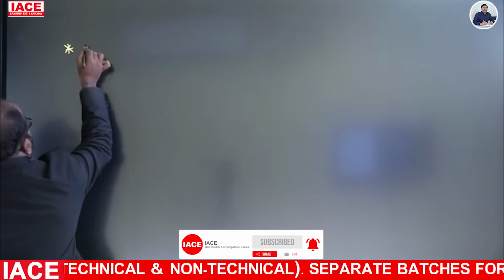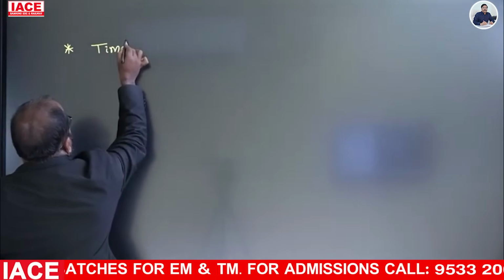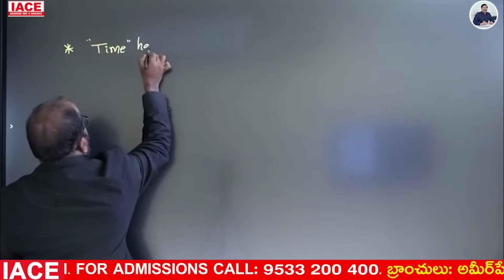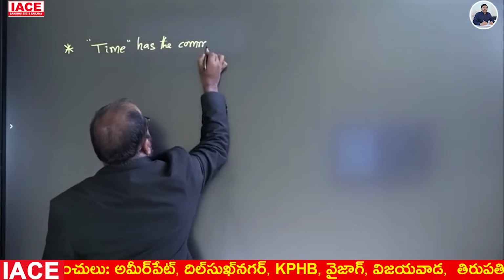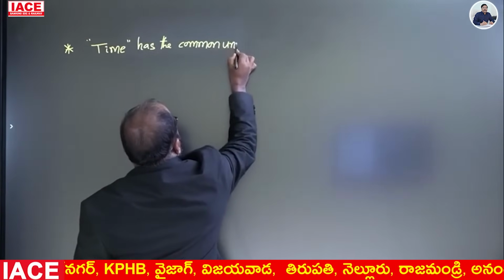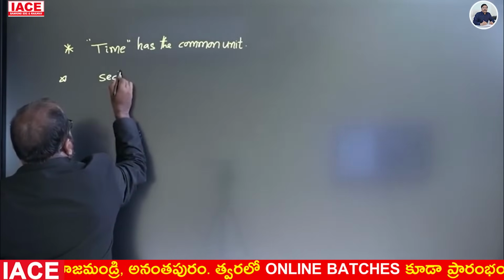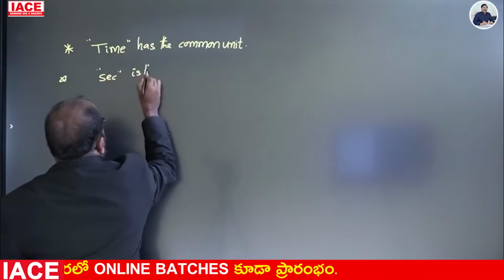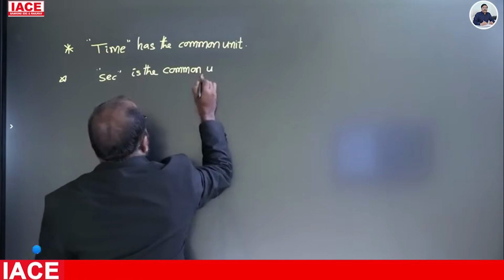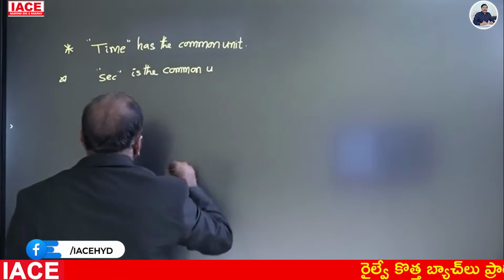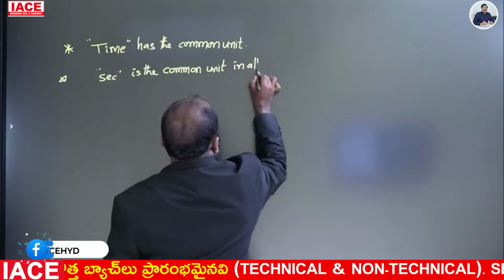Which physical quantity has the same unit in all systems? Time has the common unit. Which unit is the common unit? Second is the common unit in all the systems.